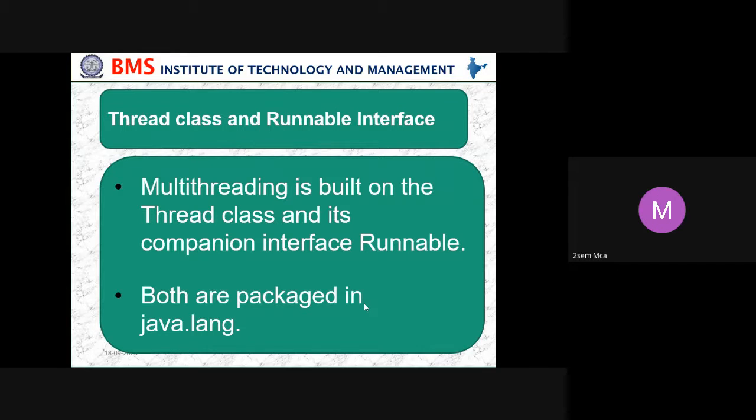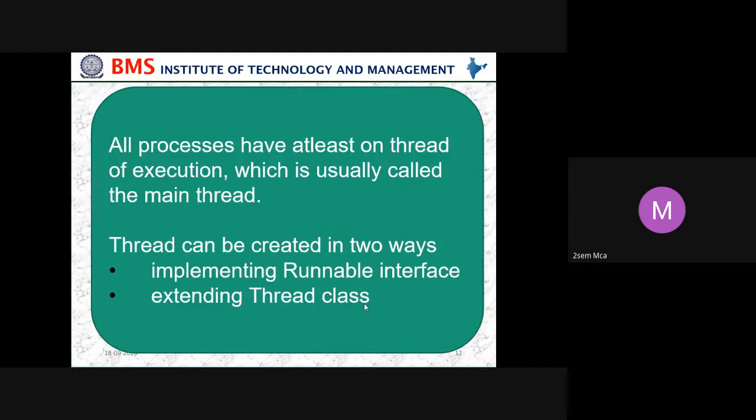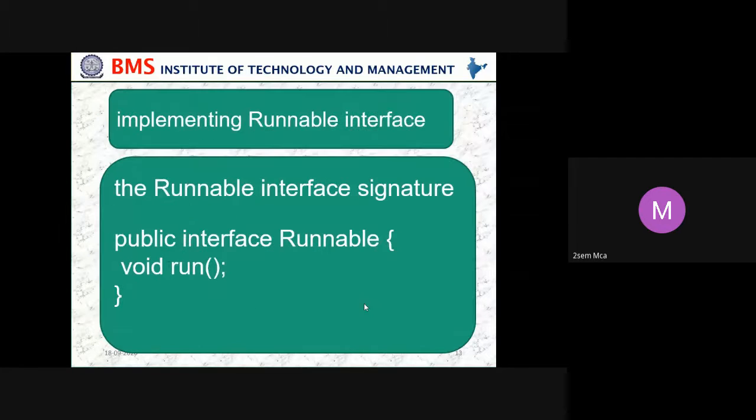Both come in the package java.lang. Then every process has at least one thread of execution, which is usually called the main thread. A thread can be created in two ways: implementing the Runnable interface and extending the Thread class. For implementing the Runnable interface, the signature is public interface Runnable with void run.